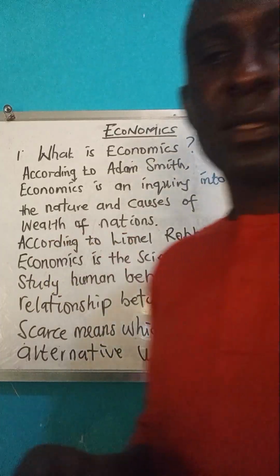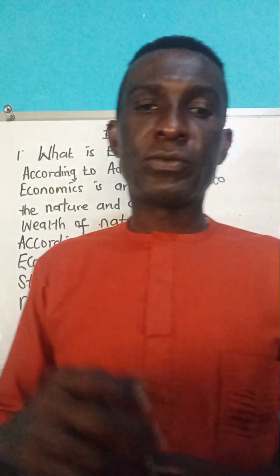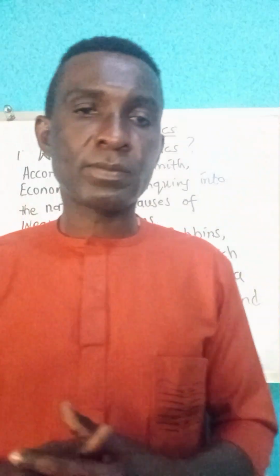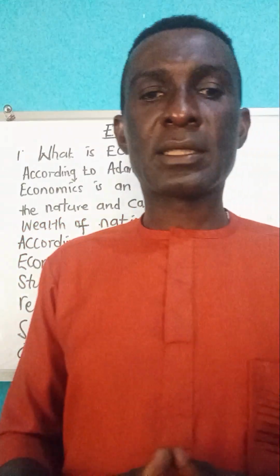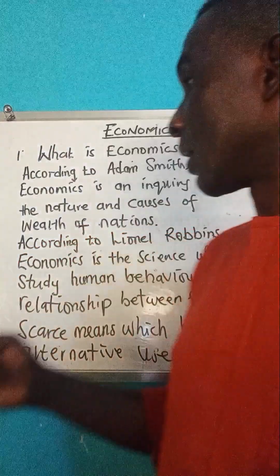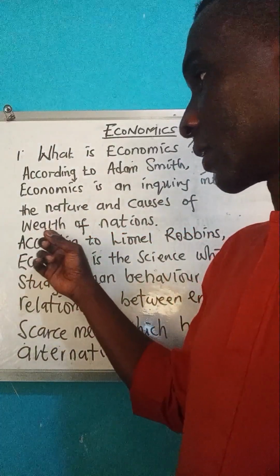So Adam Smith pointed out that the reason why one nation tends to be richer than another nation could be traced to and explained by their wealth priorities, the wealth decisions that are made.